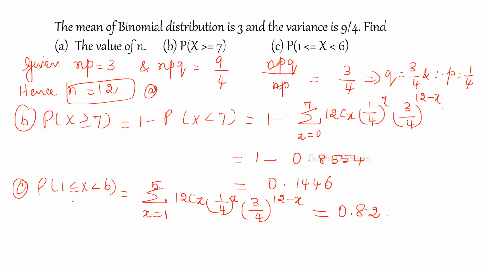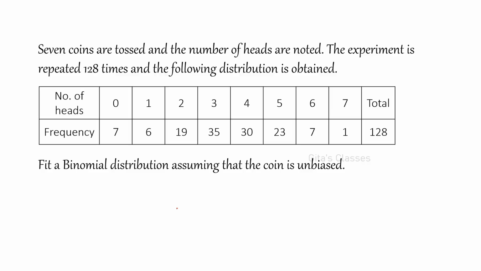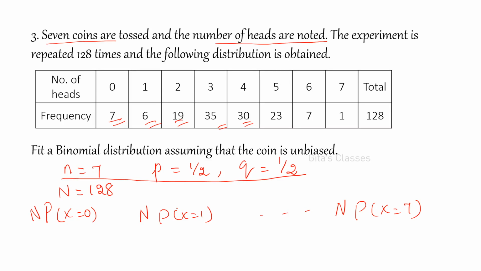Similarly, the next one: less than or equal to means you have to include that value, and strictly less than means up to the previous value. So therefore it is 1 to 5 only. And 7 coins are tossed, fitting a binomial distribution, we have already done. The same thing I have given, it is available in the video also. So n is equal to 7, and these are all the values given. You have to calculate actually.